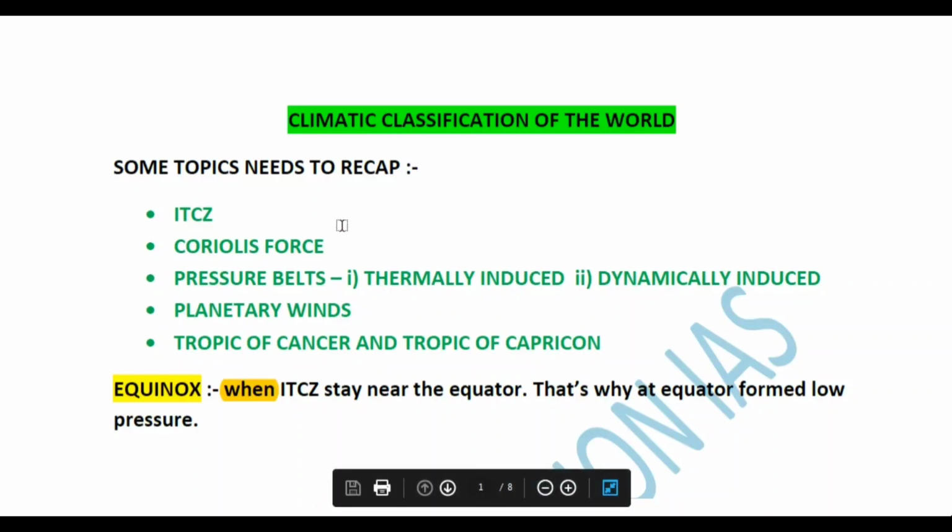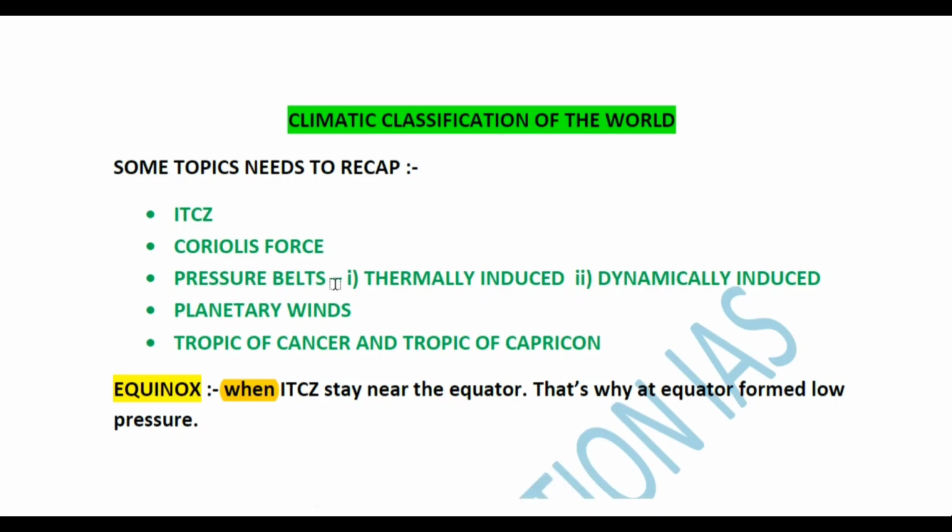What is ITCZ, what is Coriolis force, what are the pressure belts, what is the classification of these pressure belts, thermally induced and dynamically induced, and what are the planetary winds, Tropic of Cancer and Tropic of Capricorn. All these topics are very fruitful for you and most important from the examination point of view.